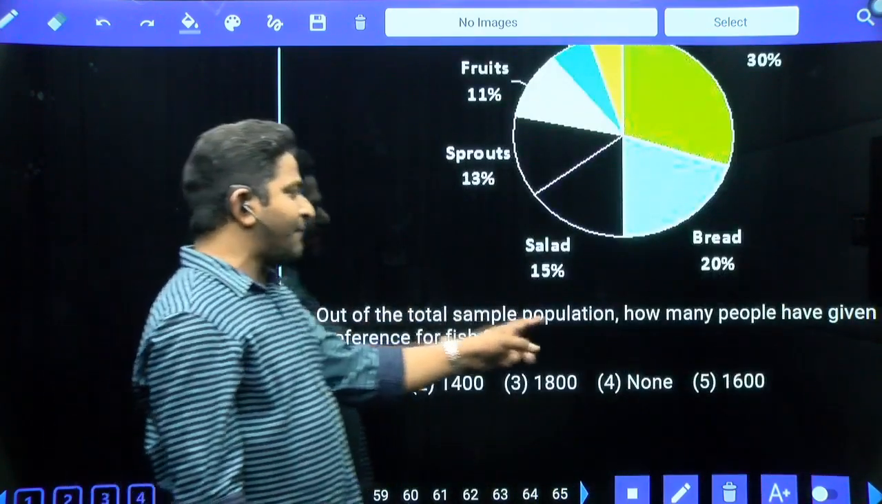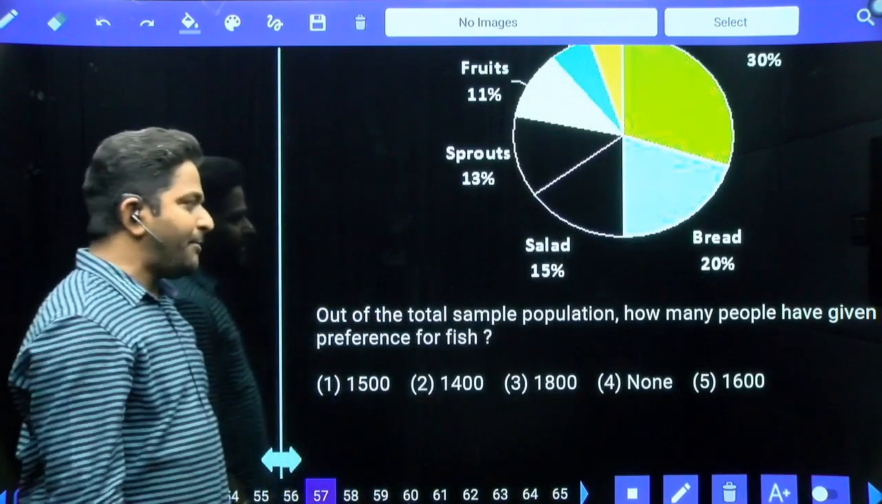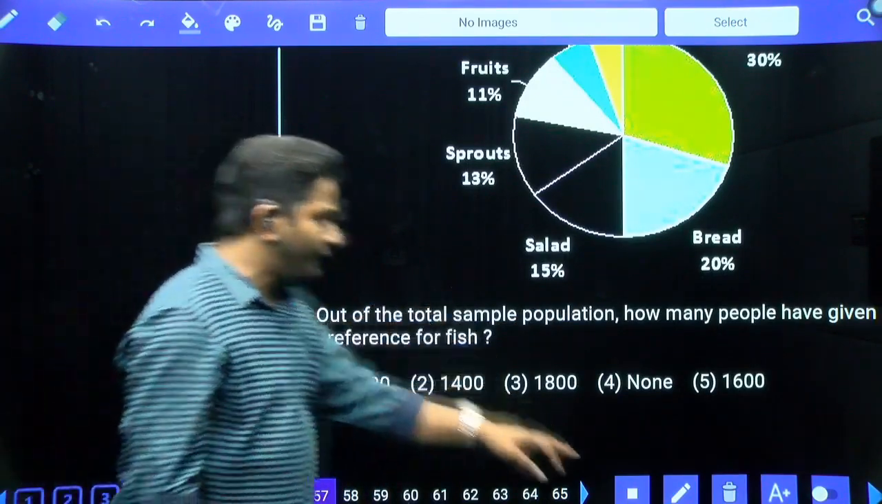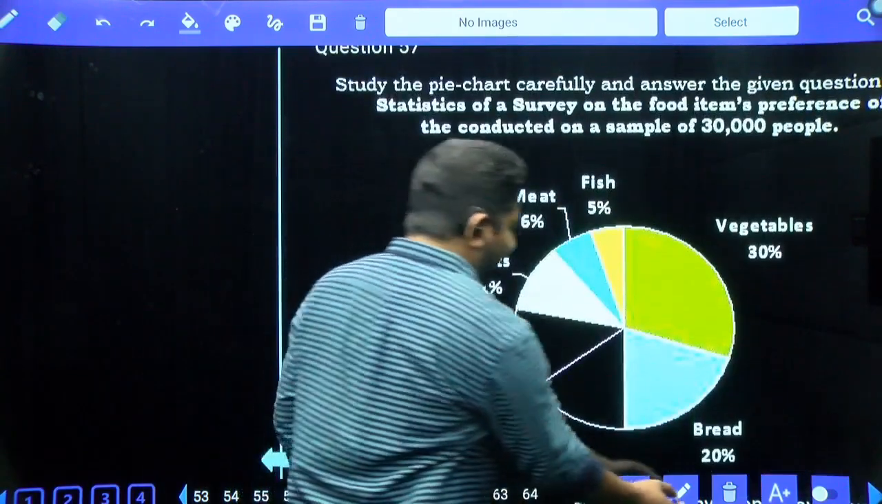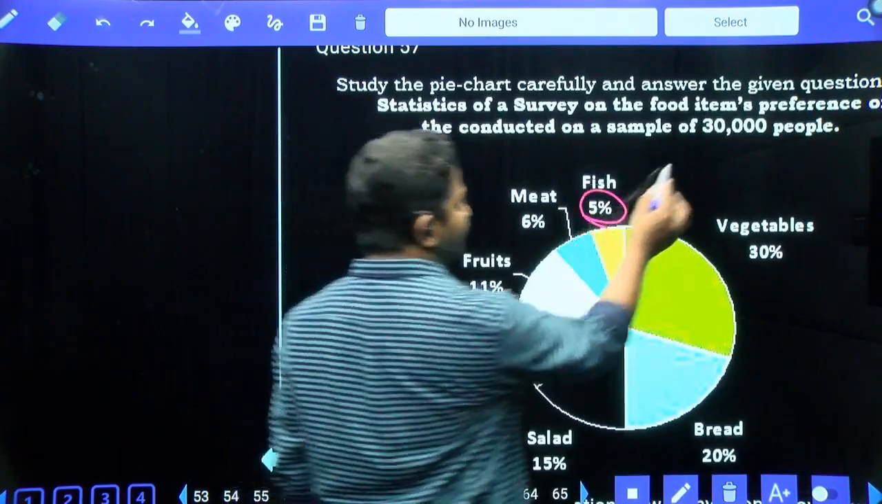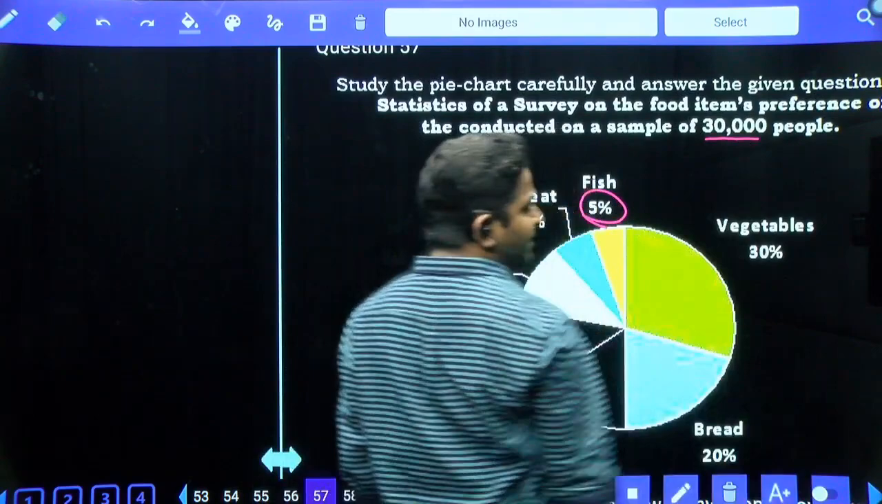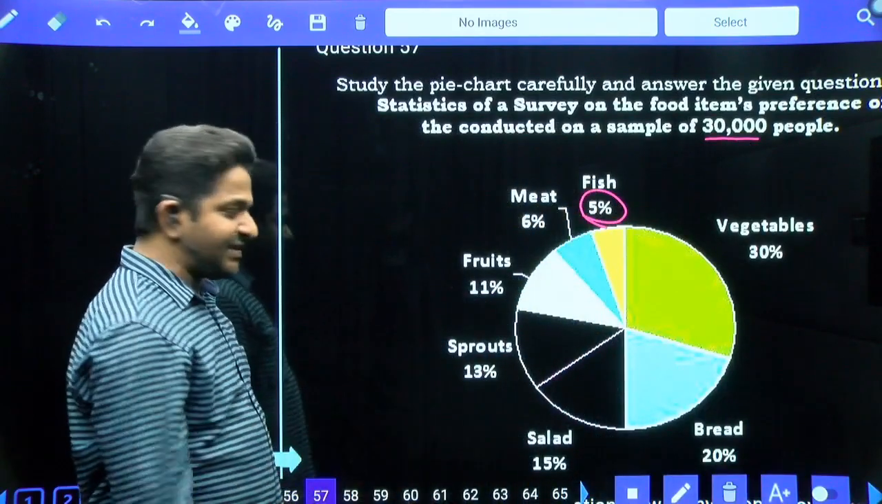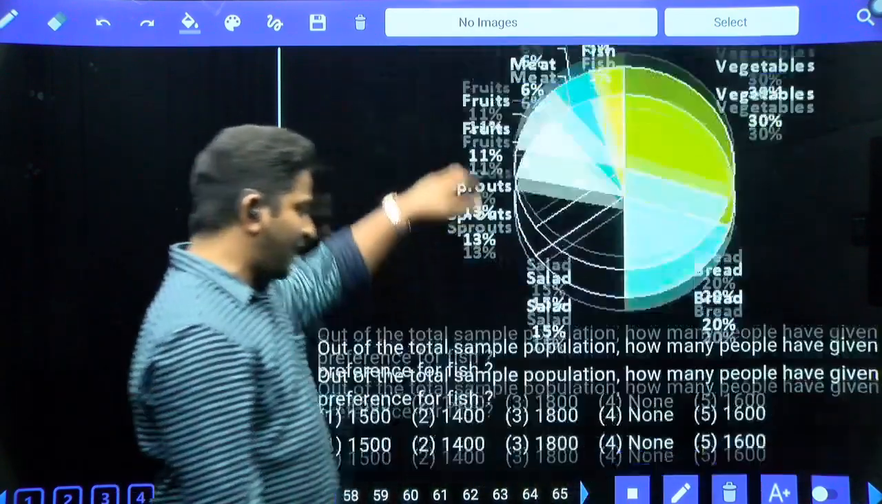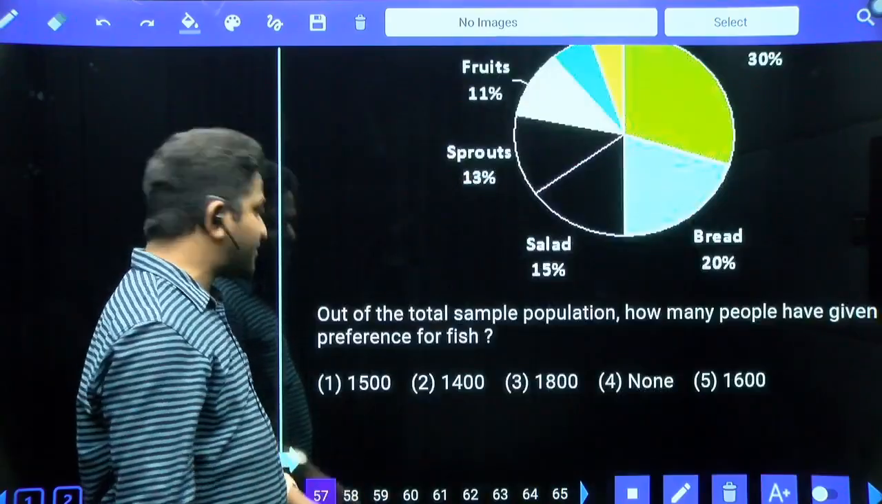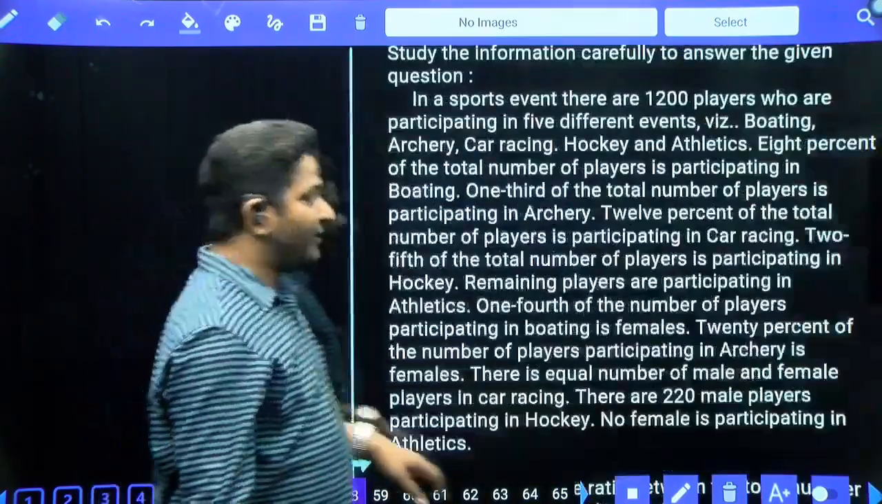Out of the total sample population, how many people have given preference for fish? Just now we covered fish, it is 5 percentage. 10% of this number is 3,000. 5 percentage is exactly half, which is 1500. 1500, first option answer. Yes, now here we have a caselet.